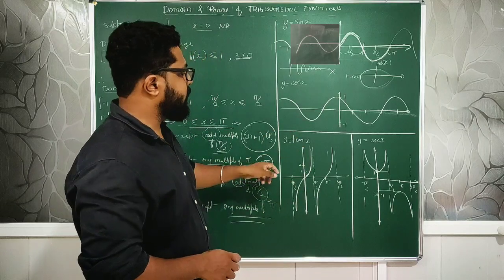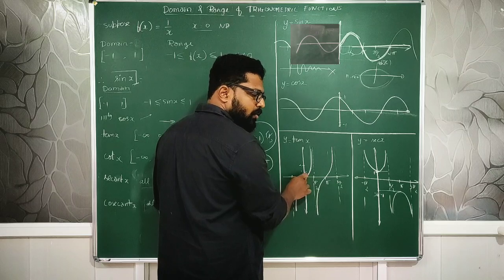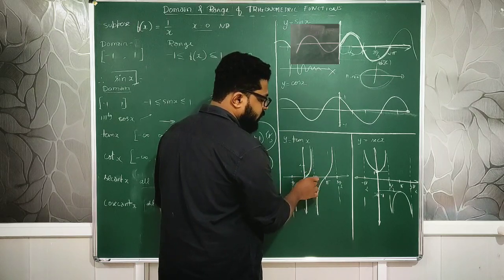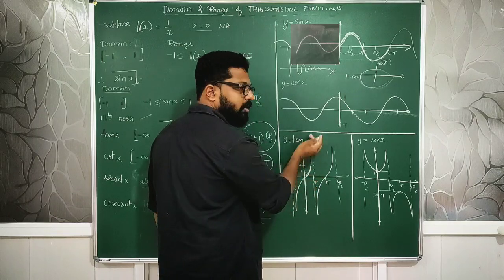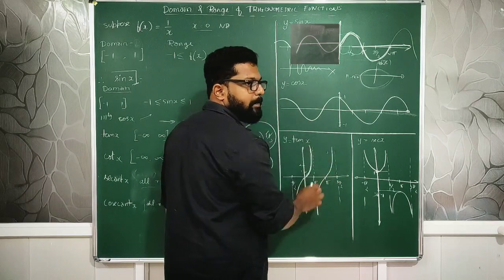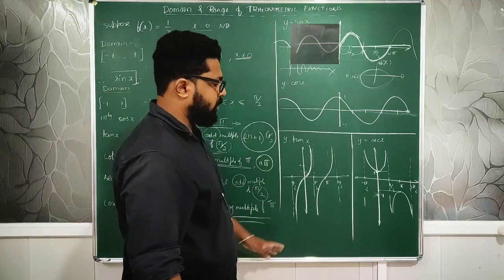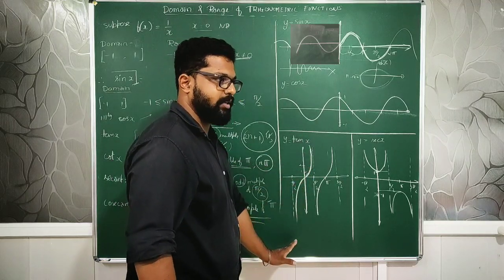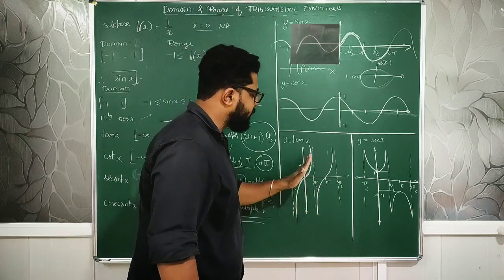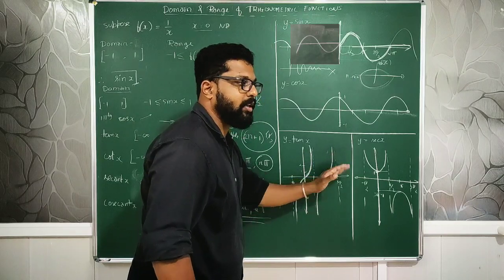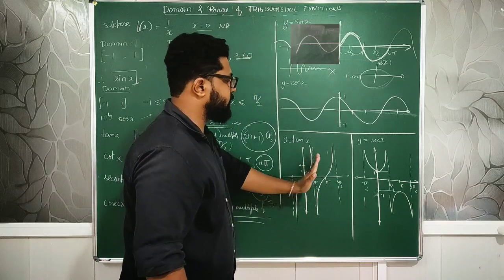Clear? Then the tan function. Check and see, what is the value at 0? Tan 0 is 0. Then it slowly goes on increasing, till pi by 2 it is infinity, and it does not cross that pi by 2 line. On the other side also, it does not cross minus pi by 2. It goes from minus infinity to plus infinity, so we know that the range is also minus infinity to plus infinity. Then the same graph is repeated at the pi range again. Tan pi is 0. Again it repeats. Understood? So this is the tan graph.